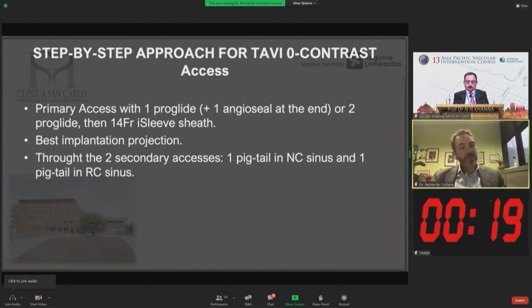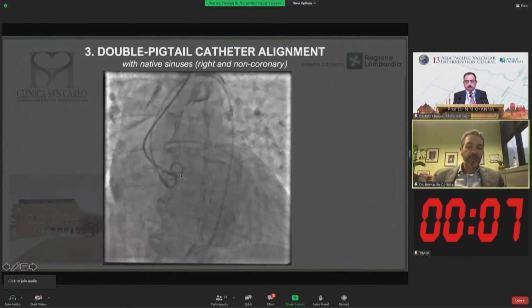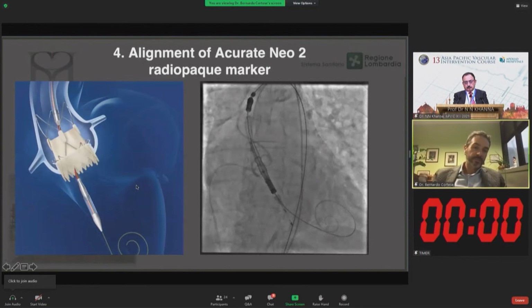Then we decided which was the best implantation projection according to the 2 pigtails in the non-coronary cusp and in the right coronary cusp. Then we cross the aortic valve. This is the shot where we can see the correct positioning of the two pigtails. And this is a valve which has been deployed a little bit lower, and this was a large one, a little bit lower than the actual positioning of the aortic annulus.